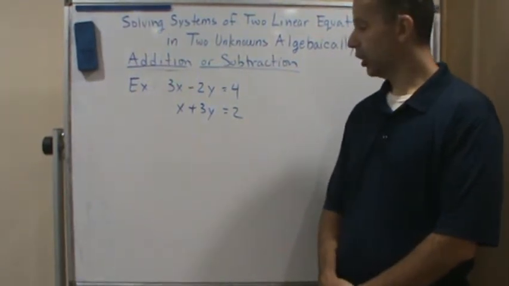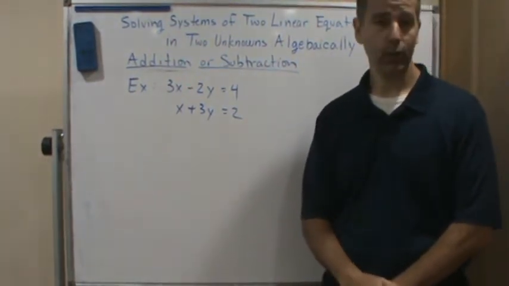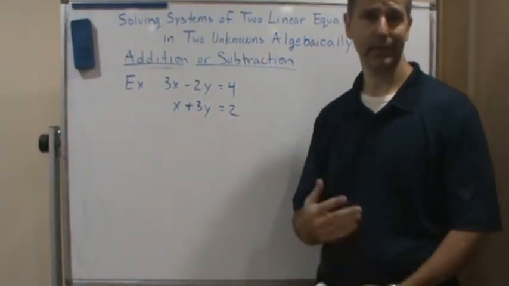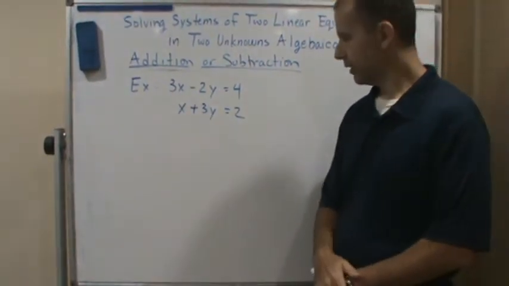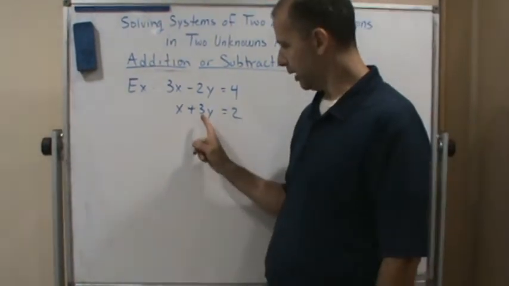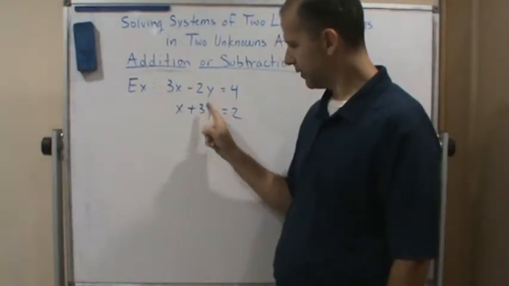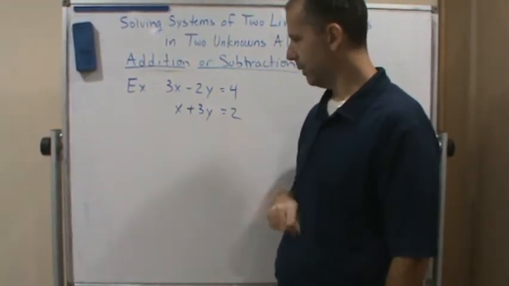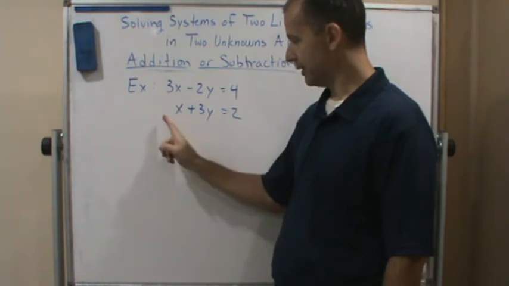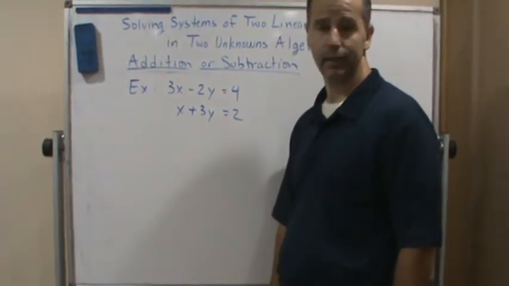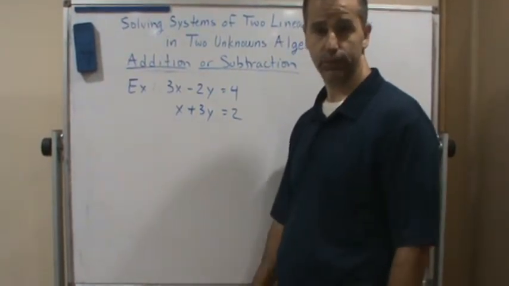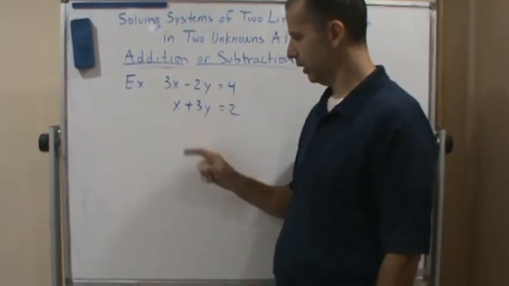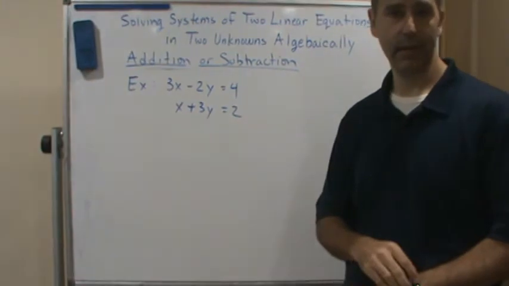Okay, and so it doesn't matter which variable we want to make the same, but we want to choose one that's going to be the easiest to work with. And so notice that these have different coefficients. So I would have to multiply the top one by 3 and the bottom one by 2, which is fine. I can do that, and I'll get the same value of the coefficient with opposite signs.